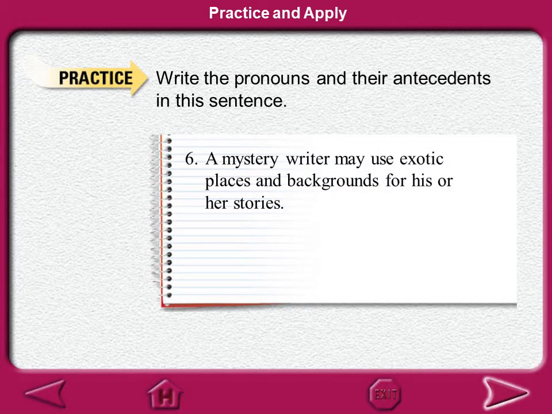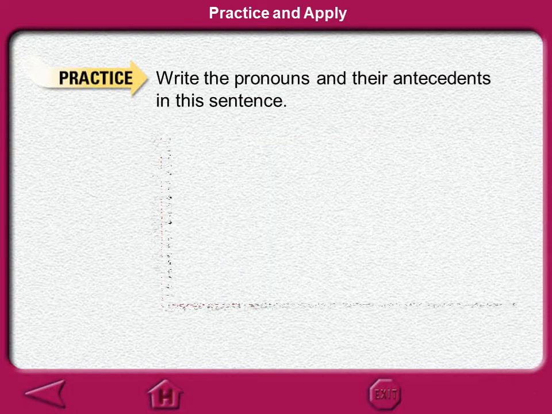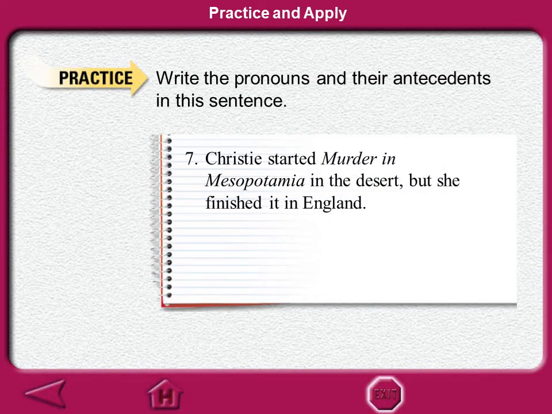Write the pronouns and their antecedents in this sentence. A mystery writer may use exotic places and backgrounds for his or her stories. Write the pronouns and their antecedents in this sentence. Christie started murder in Mesopotamia in the desert, but she finished it in England.